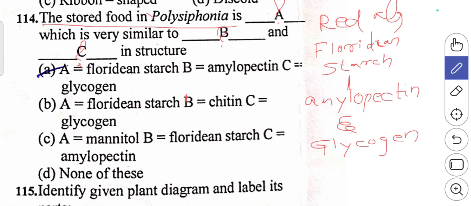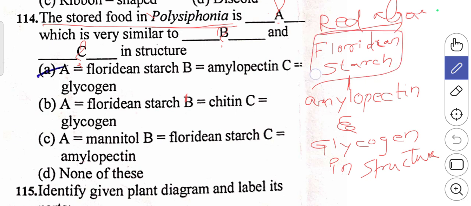So this Floridian starch is similar to amylopectin and glycogen in structure. They have clearly given in the textbook that Polysiphonia is an example of red algae. So this red algae stores food in the form of Floridian starch.